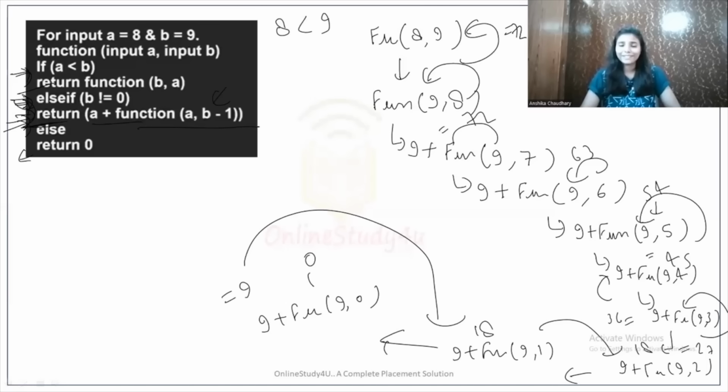I hope it makes sense. I hope it is clear to you. So all you have to do is make function calls again and again, and whenever you get the fixed answer, you have to just return it to all the previous calls and it will be your answer. So I hope it makes sense and it is clear to you. So let's move on to the next question.